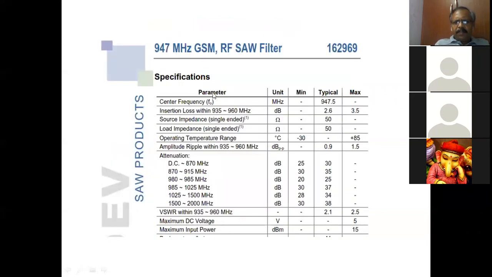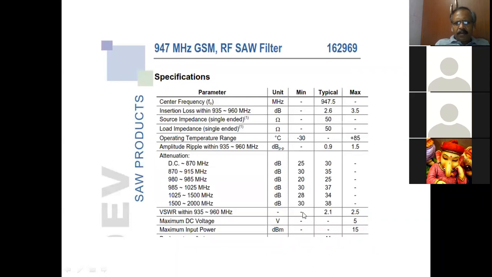You see, this is the specification of a filter at 940 megahertz. They give the single-ended source impedance and load impedance as 50 ohms, and they give the attenuations at various frequencies in dB. Also, the VSWR is given.